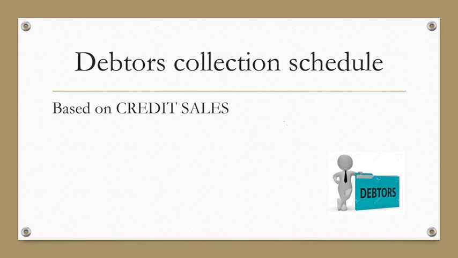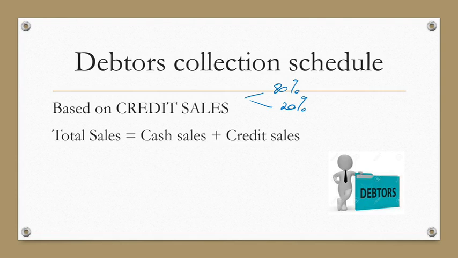So in the information given, sometimes they will give you the total sales and say that 80% is credit and 20% is cash. But you are looking for the credit sales. And we know that total sales equals cash sales plus credit sales. Sometimes they will give you the cash sales and the percentage. Then you can calculate the credit sales. But know that you are looking for the credit sales.